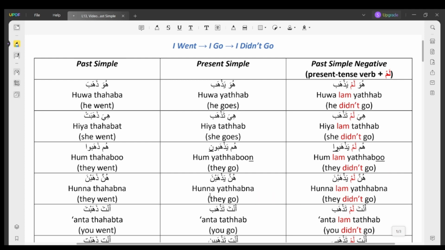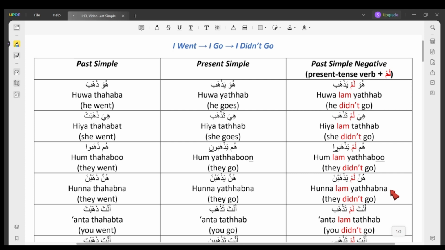Now let's look at hunna. Hunna ذهبنا. They went. Hunna يذهبن. They go. And hunna lam يذهبن. They didn't go. If we look at the verb يذهبن, meaning they go, and compare it to lam يذهبن, we will see that the letter n has not disappeared from the end of it, contrary to what we just learned.